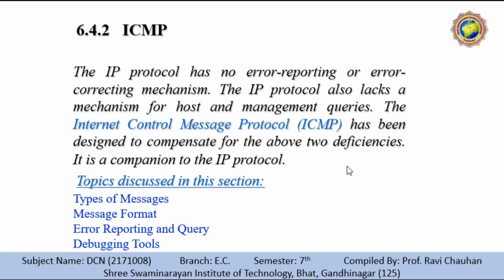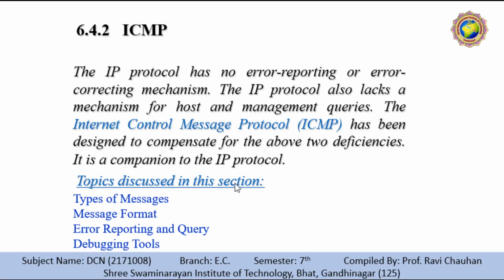A host sometimes needs to determine if a router or another host is alive, and sometimes a network administrator needs information from other hosts or routers. The Internet Control Message Protocol, called ICMP, has been designed to compensate for these two deficiencies. It is a companion to the IP protocol.